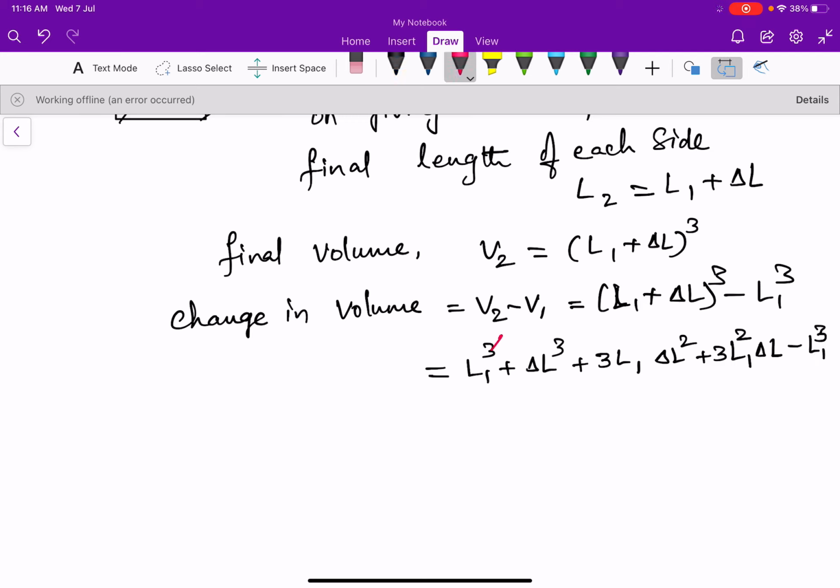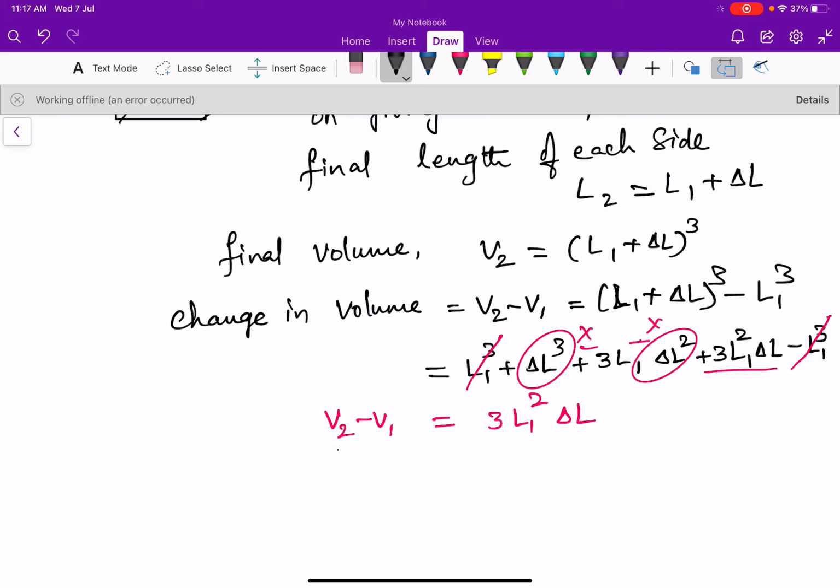Here L1 cube and L1 cube cancel, and we neglect the higher order terms, that is the delta L cube and delta L square terms. As delta L is small, delta L square is still smaller, and delta L cube is a further very small value. So we can neglect these two higher order terms. The remaining term is 3 L1 square into delta L. So the change in volume, V2 minus V1, is equal to 3 L1 square into delta L.